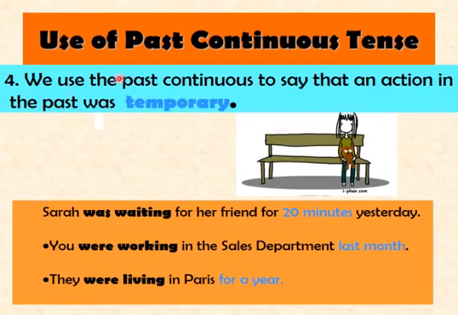Now let's see the fourth use. We use the past continuous to say that an action in the past was temporary. Okay, now I can explain this with examples. Sarah was waiting for her friend for 20 minutes yesterday. You were working in the sales department last month. They were living in Paris for a year.